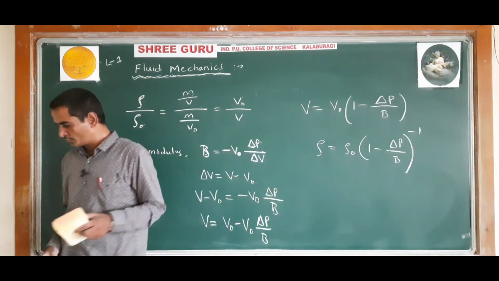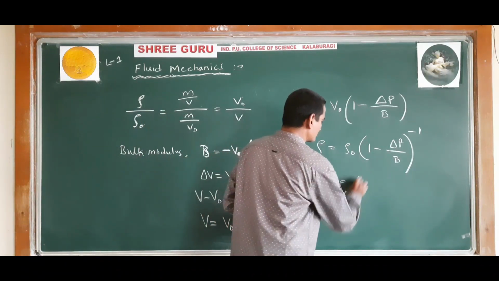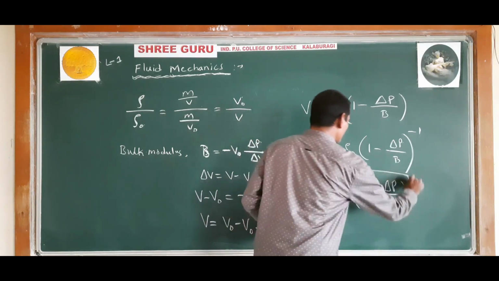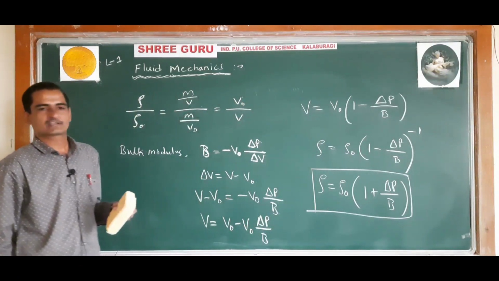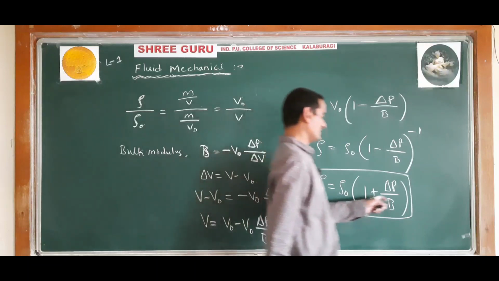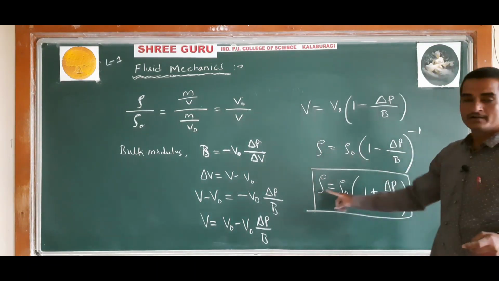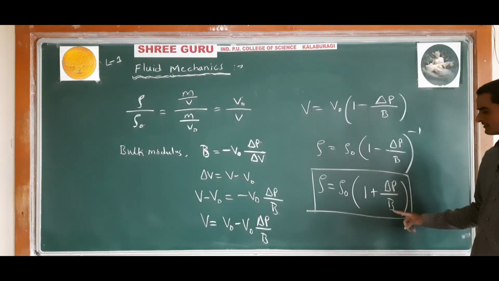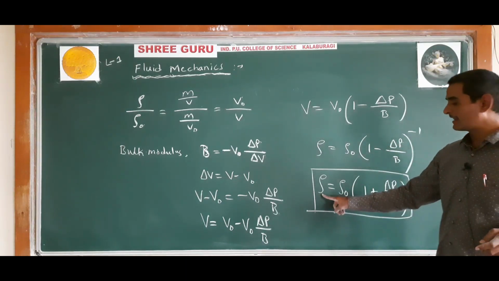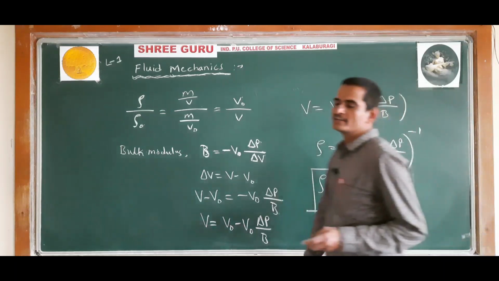Further, after the expansion, this will come out to be rho is equal to rho naught into 1 plus delta P divided by B. By using this formula, you can calculate the change in density due to the change in pressure. Delta P is the change in pressure, B is the bulk modulus of that substance, and rho is the density after increasing or decreasing the pressure. Rho naught is the initial density.